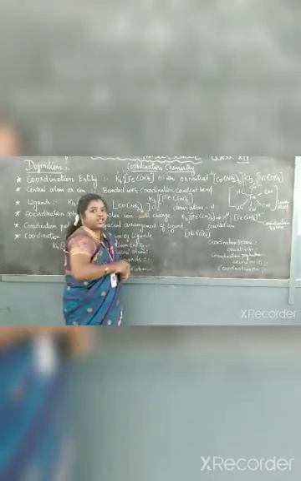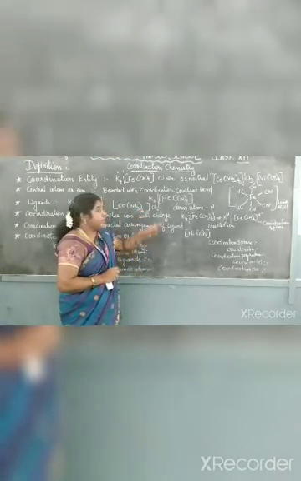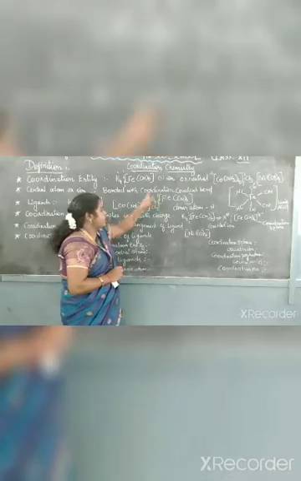Here the K, potassium, will be the counter ion. How can you find it? That atom only, it is present outside the square bracket.